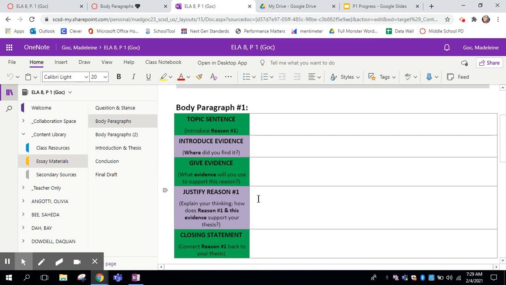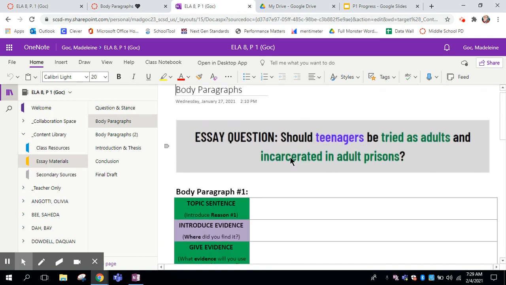So your choice, but as you're going through, just remember you are trying to prove your main stance here. Should teenagers be tried as adults and incarcerated in adult prisons? I should see more explanation than I do evidence, so also keep that in mind.